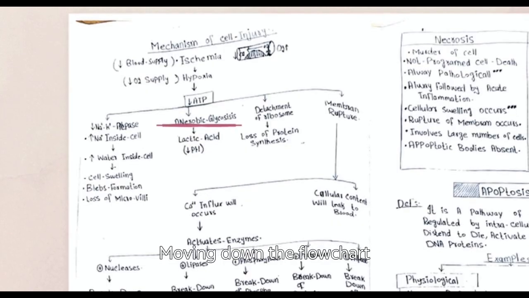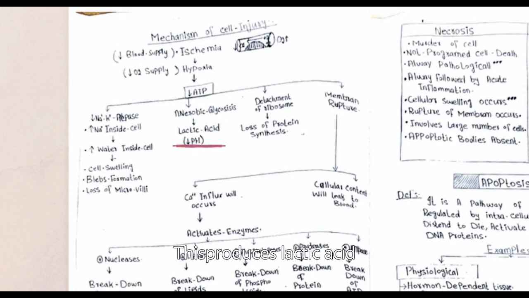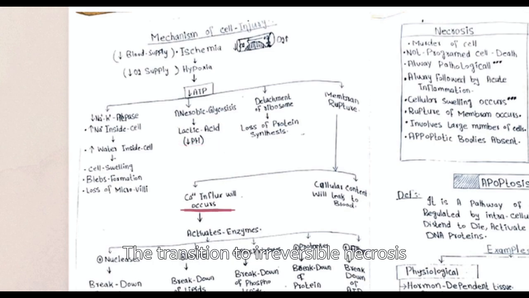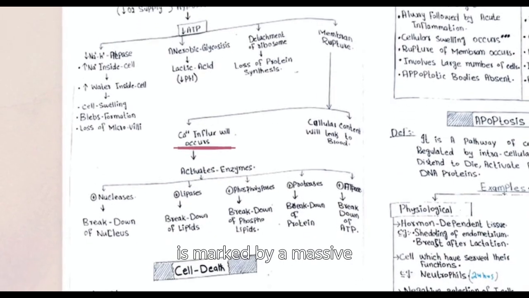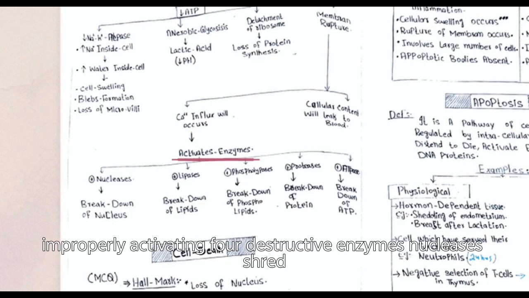Moving down the flowchart, the cell shifts to anaerobic glycolysis. This produces lactic acid, which lowers the intracellular pH and creates an increasingly acidic environment. The transition to irreversible necrosis is marked by a massive, unchecked influx of calcium. This calcium acts as a trigger, improperly activating four destructive enzymes.